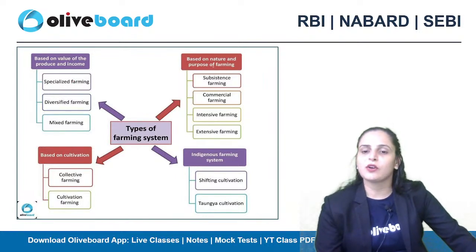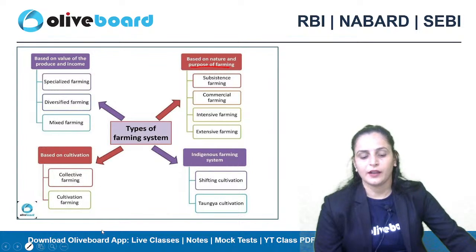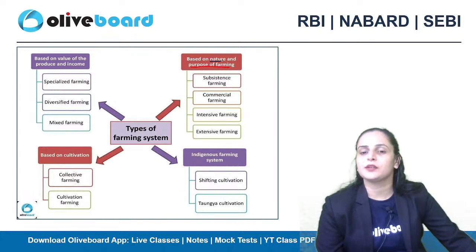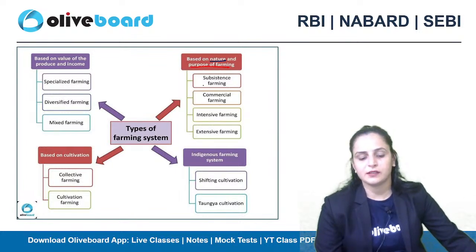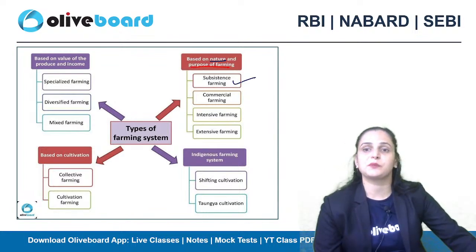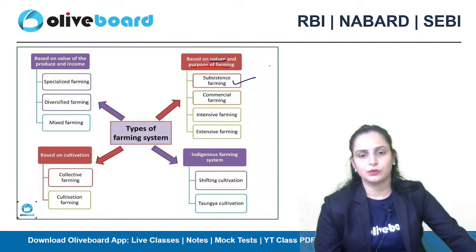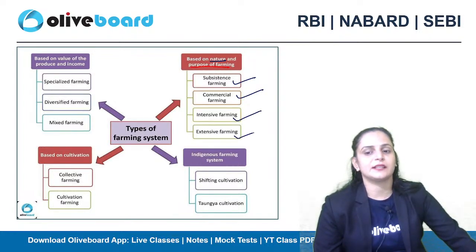So firstly, we'll talk about the basis of the nature and the purpose of farming, like why you are doing the farming practices and what kind of farming practices you are following. So on this basis, you have 4 different types of farming systems. Subsistence farming, you can ask a question, ma'am, subsistence farming क्या रहता है? So I'll explain all these things to you. Commercial farming systems, intensive farming systems, and extensive farming systems.